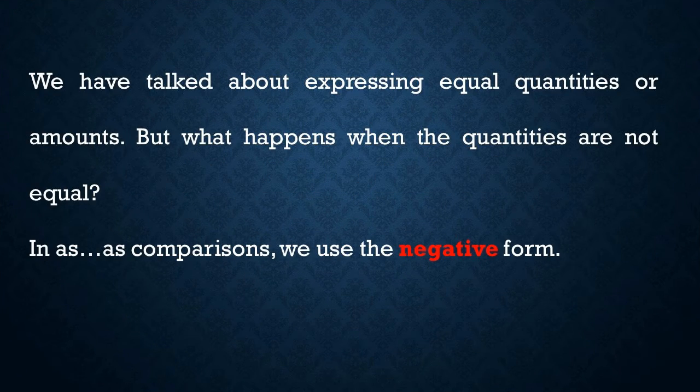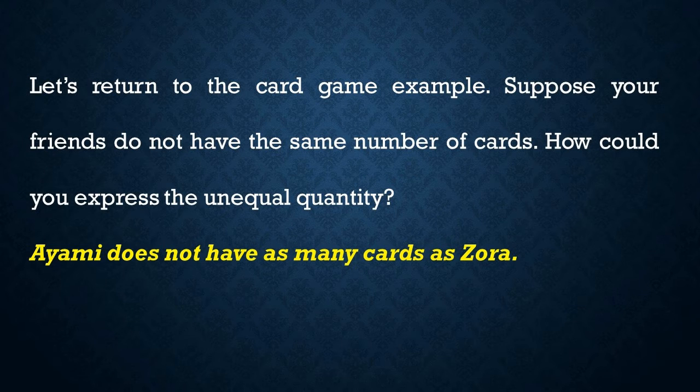We have talked about expressing equal quantities or amounts. But what happens when the quantities are not equal? In as comparisons, we use the negative form. Let's return to the card game example. Suppose your friends do not have the same number of cards. How could you express the unequal quantity? Ayami does not have as many cards as Zora.